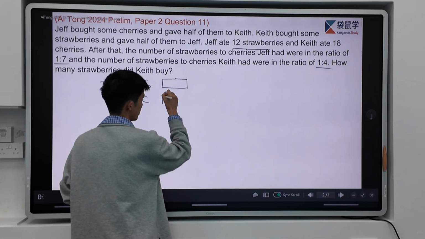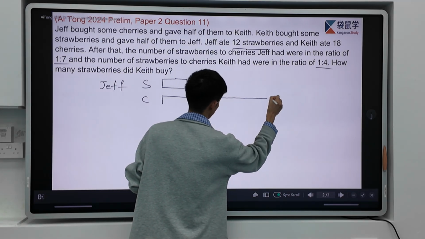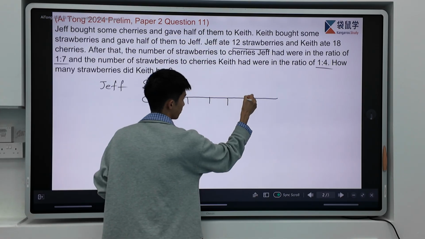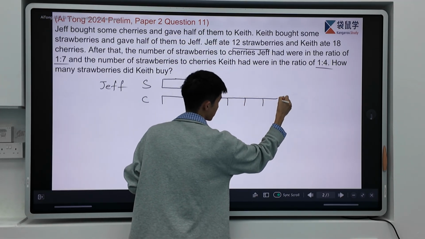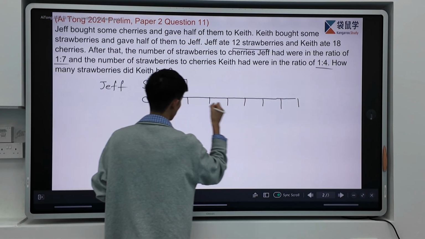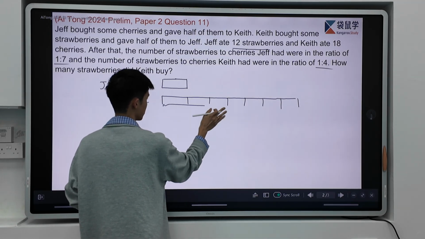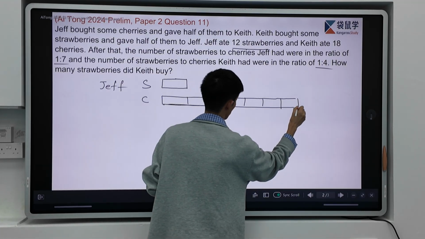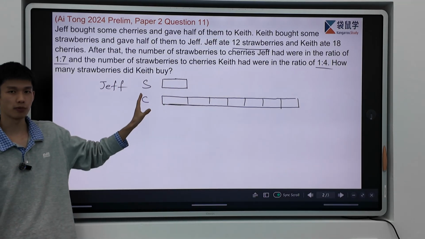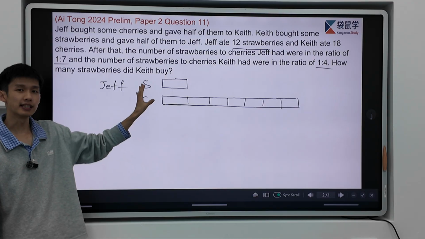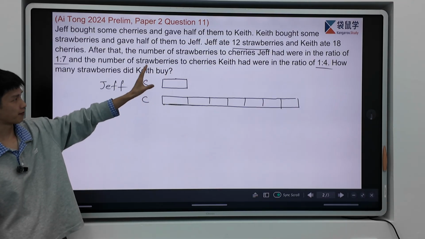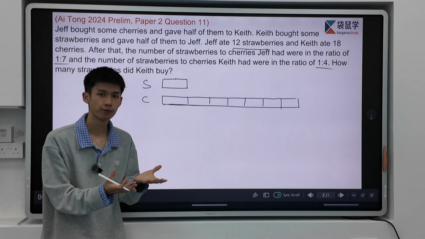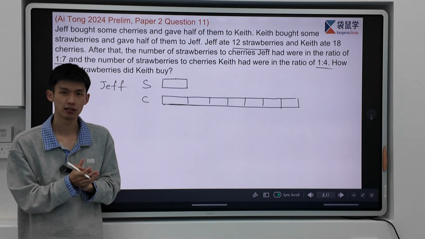So for cherry, first draw a very long bar, and then we cut it into 7. 1, 2, 3, 4, 5, 6, and 7. Okay, now that is the 7 units. After we draw this model, this is the model after Jeff ate some strawberries. But how about at the beginning? This is afterwards. How about the beginning?